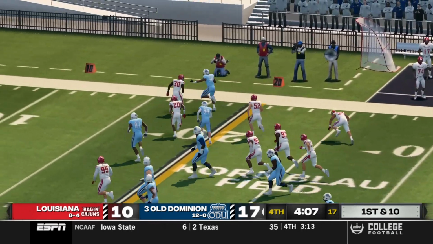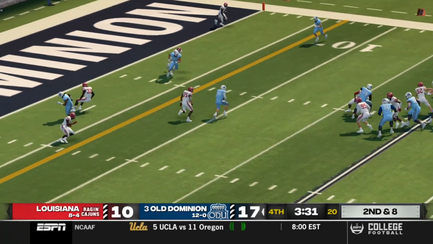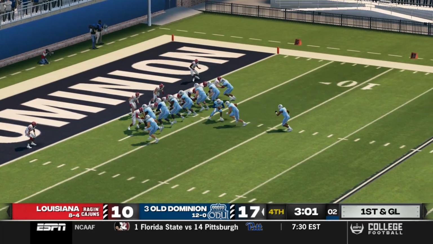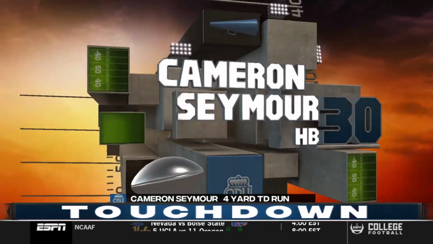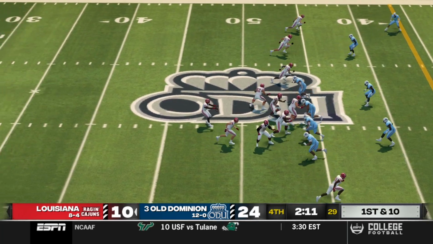Then here you go. It's a big run for Cameron Seymour, 14 yards. Alex Collins going to throw up the middle. This one goes for a first down as well. And look at this, breaking a tackle. Cameron Seymour, 4-yard touchdown run. Old Dominion taking that 2-touchdown lead.